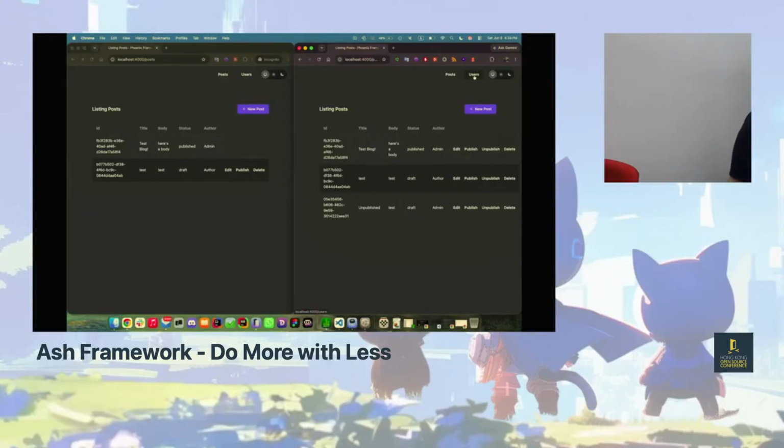And then also over here again, an admin has to be able to publish and unpublish. And also deleting, they can do all that kind of stuff. And you can see over here that they cannot.